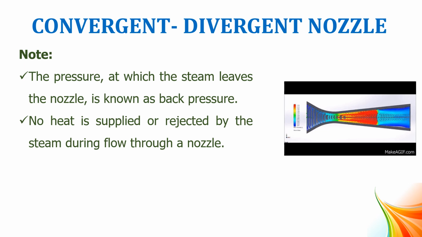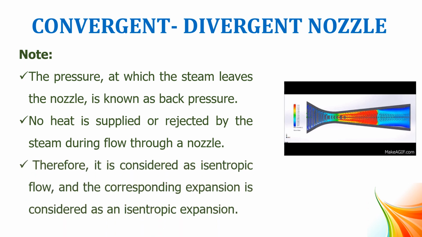The pressure at which steam leaves the nozzle is known as back pressure. That is an important definition we have to understand. No heat is supplied or rejected by the steam during the flow through the nozzle. Naturally, there is no heat supply in the case of a nozzle.